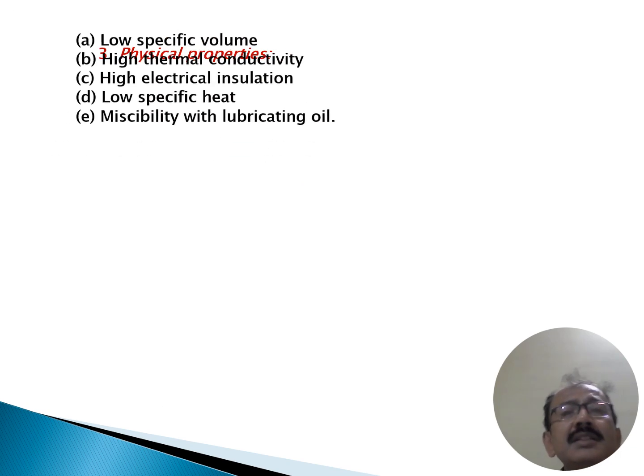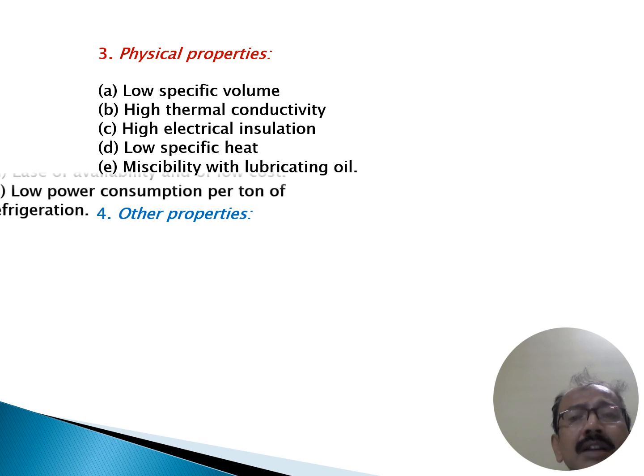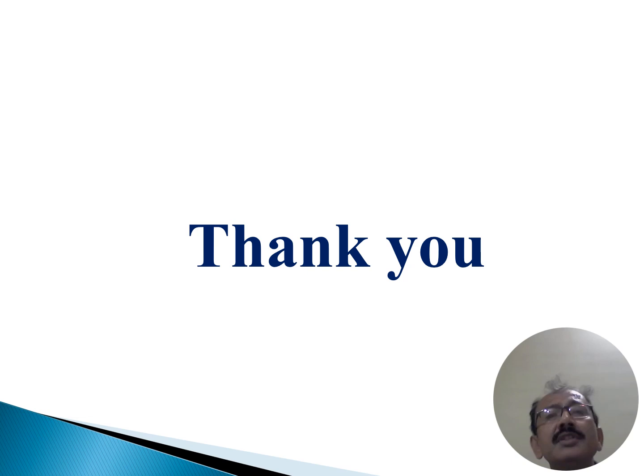Now physical properties: low specific volume, high thermal conductivity, high electrical insulation, low specific heat, miscibility with the lubricating oil. Other properties may be ease of leakage detection, ease of handling, high COP, ease of availability, low cost, and low power consumption per ton of refrigeration. So these are the desirable properties in the refrigeration process. Okay, thank you very much.